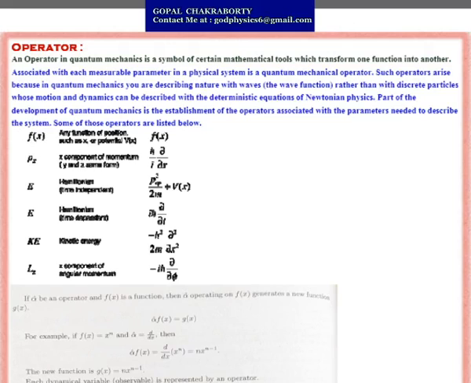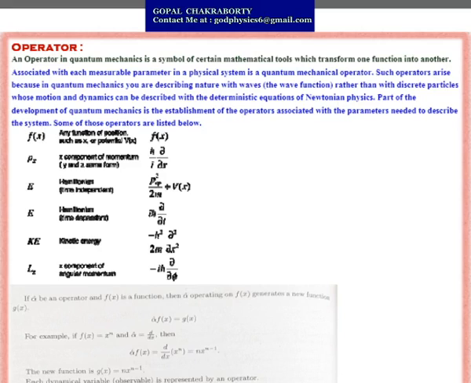Here f is a function of x, any function of position, so the position operator will be the same as f of x. Second one is the linear momentum operator along the direction of x. You can also write this operator along the direction of y or along the direction of z.